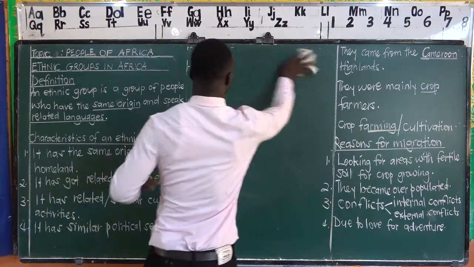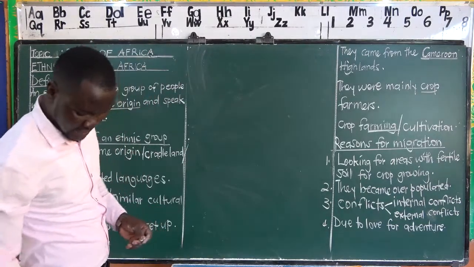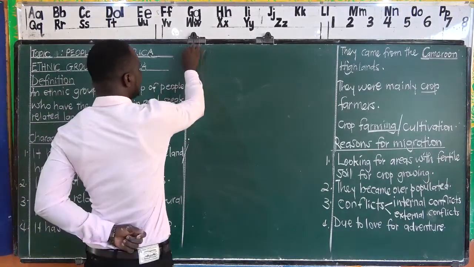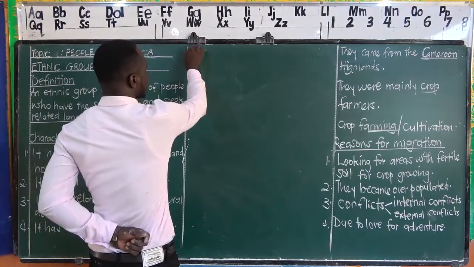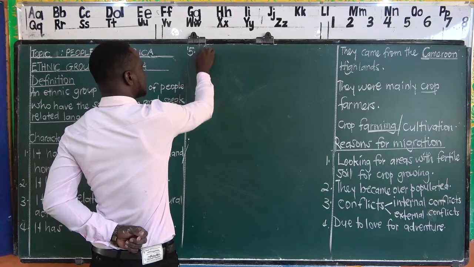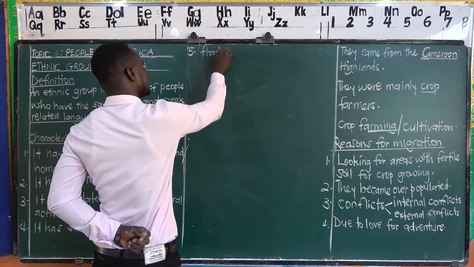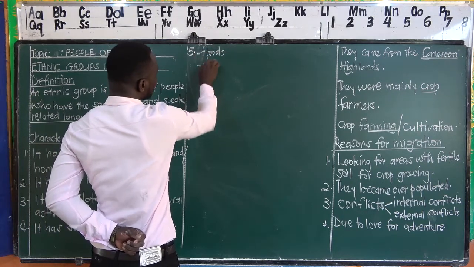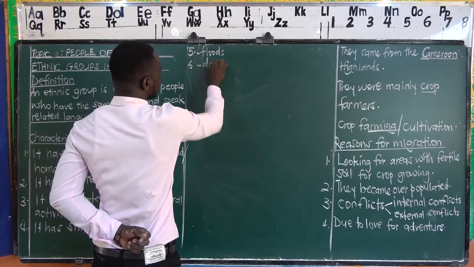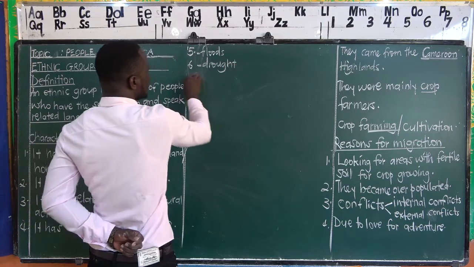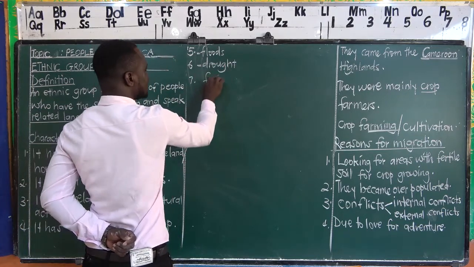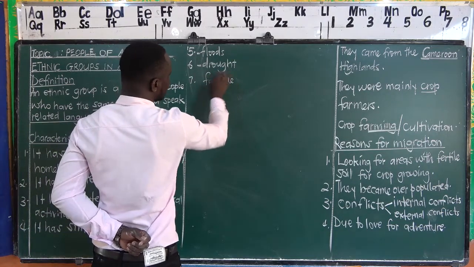And then also, we shall add the next point, saying that some Bantu people were migrating due to problems like floods existing in their homeland. If not, they must have experienced drought in their homeland, or they must have experienced famine in their homeland.